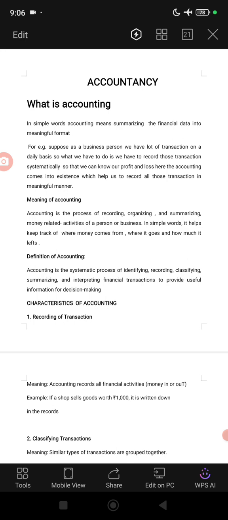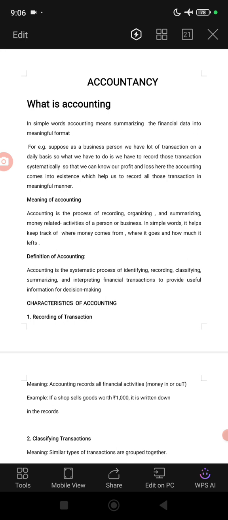Definition of accounting. Accounting is the systematic process of identifying, recording, classifying, summarizing, and interpreting financial transactions to provide useful information for decision making. So dear students, in accounting what do we do? We follow a systematic process. The first step is to identify the transaction.